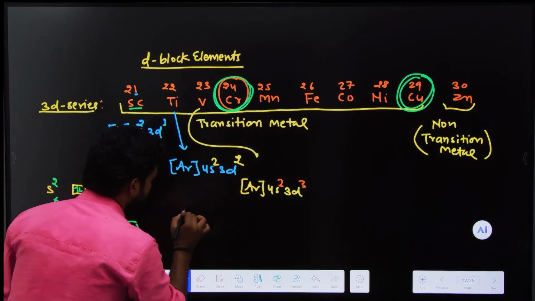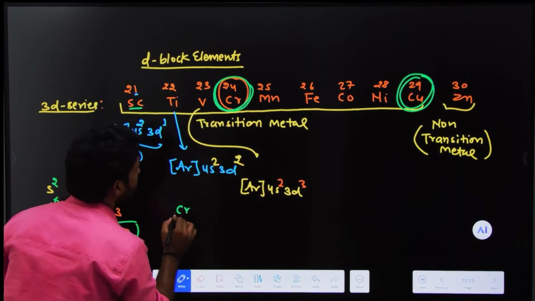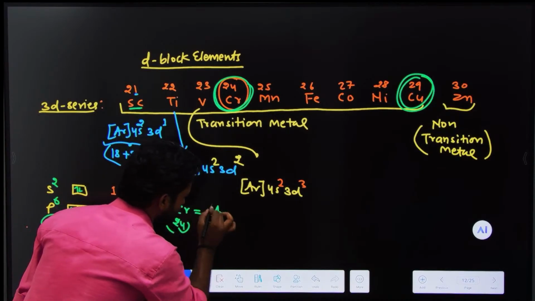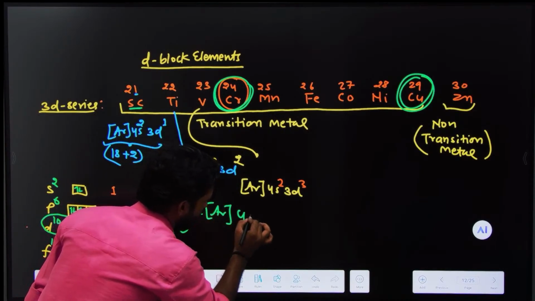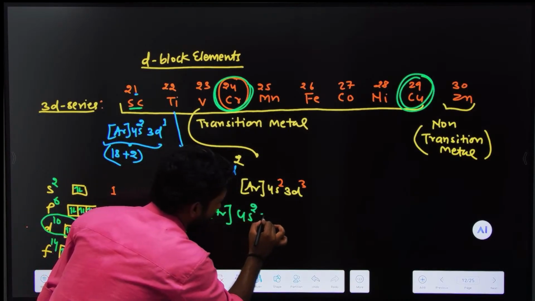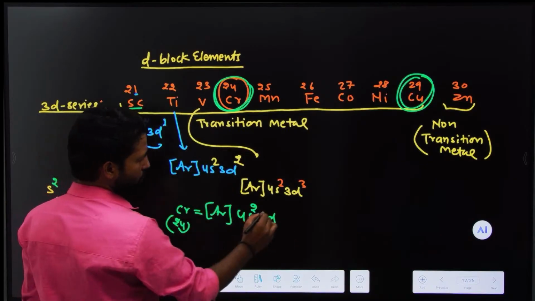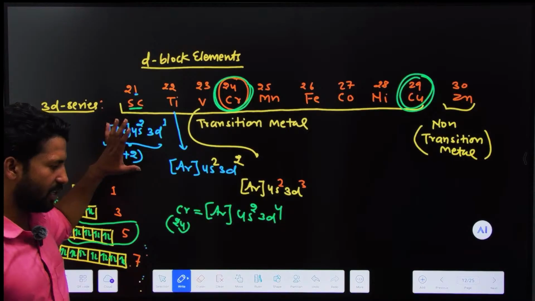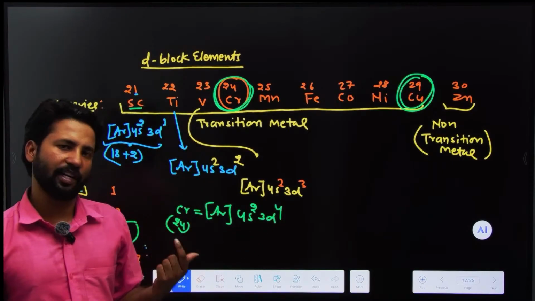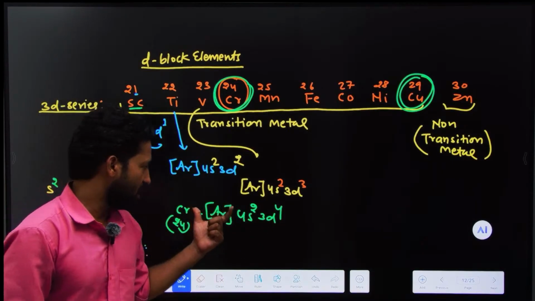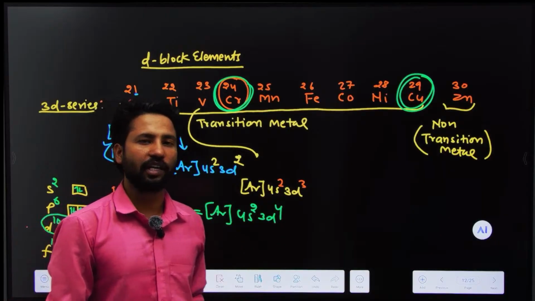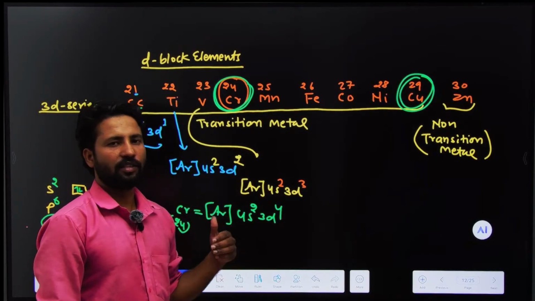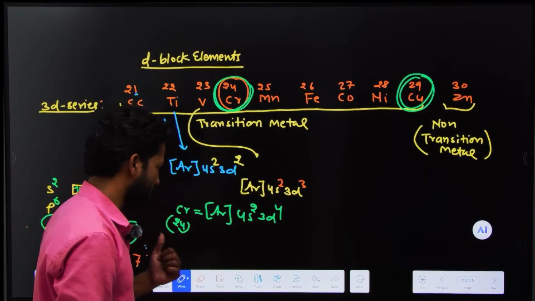So chromium, what is that? Look here. Chromium's atomic number is 24. So we can write it as argon, 4s with 2 electrons and 3d with 4 electrons. If we write according to the rule above, it can be written like this. But this was not the correct electronic configuration. The electronic configuration of chromium was different. What was that? Look here.